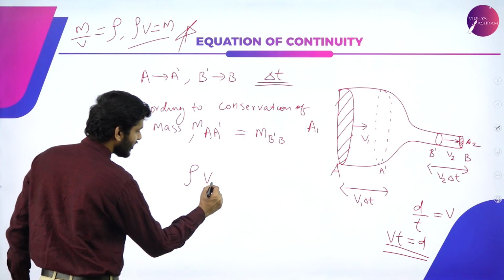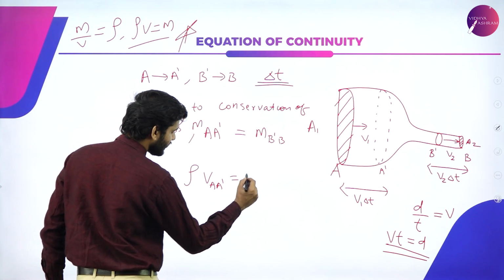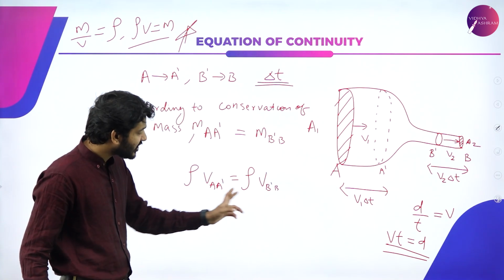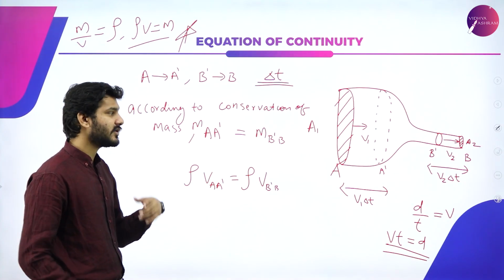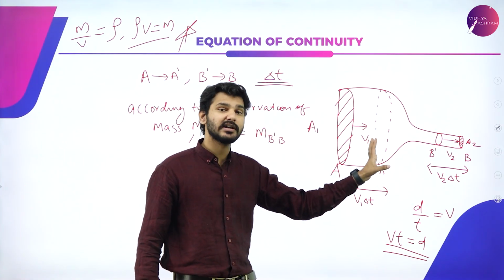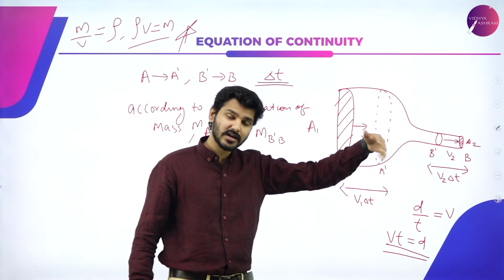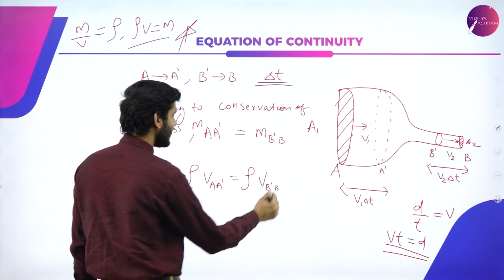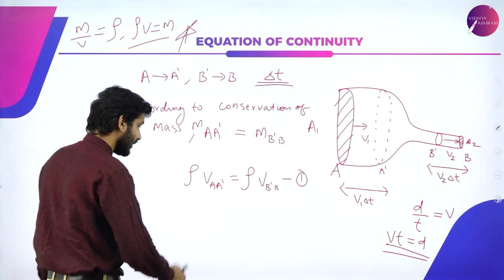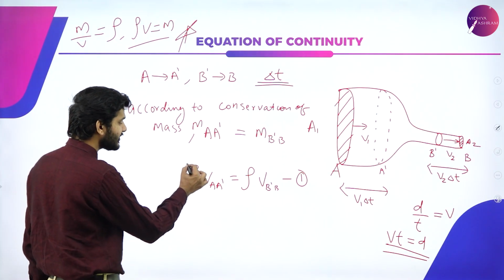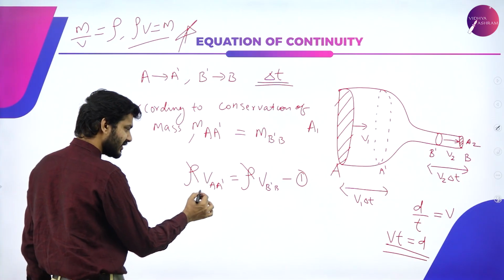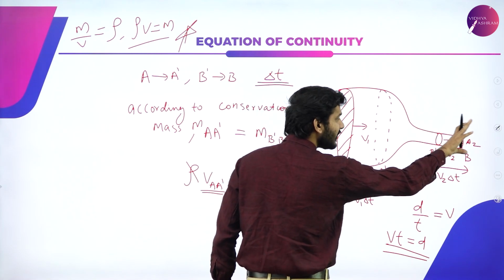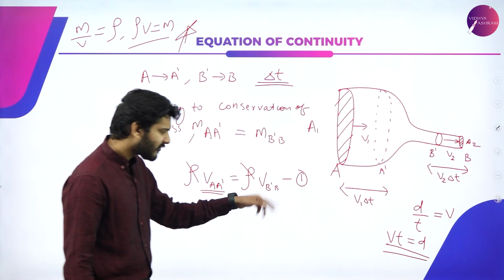So we can see that rho V from A to A dash is equal to rho V from B to B dash, right? The only thing changing is the volume, because the density of the liquid remains the same. It's not like suddenly here it is one liquid and there it is another liquid. It is the same liquid. So the volume is the only factor that is changing. Let's put it as equation number 1. Now the common factor in this equation is the density on both sides. So from this we get that the volume that is displaced through this distance is equal to the volume that is displaced through the other distance, which means the volumes are equal.